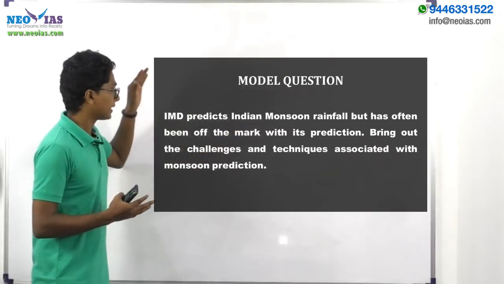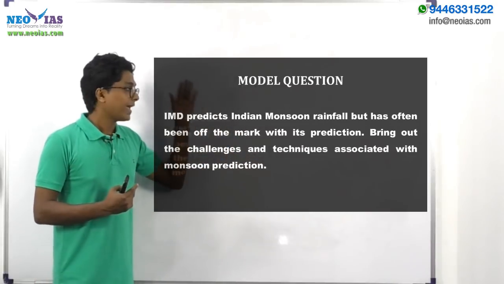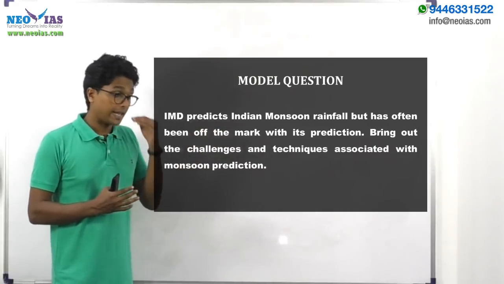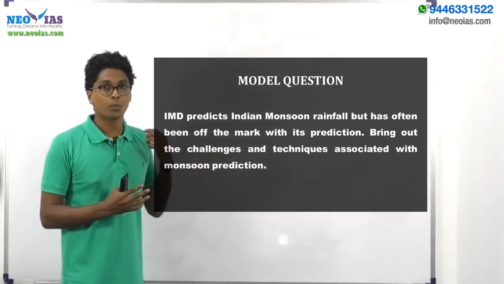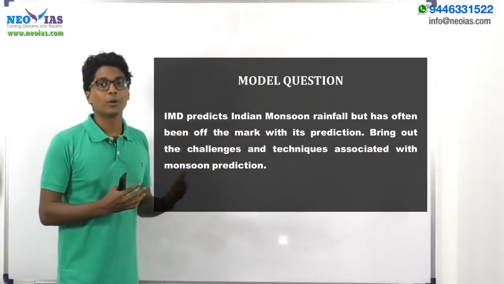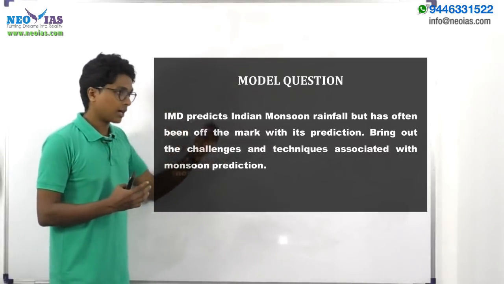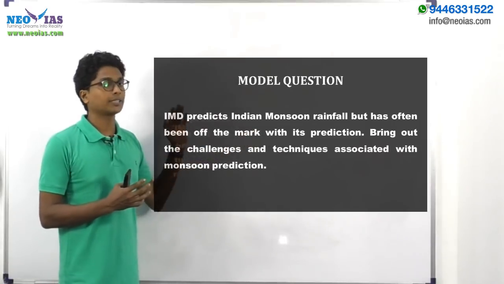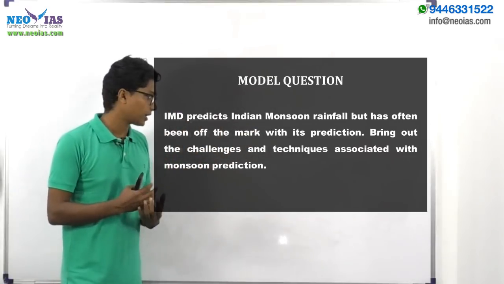Why? Because it has been constantly in the news, and recently the government has come out with a supercomputer called Pratyush, in order to predict the monsoon more accurately. So with regard to that, the monsoon prediction has often been discussed in various articles.